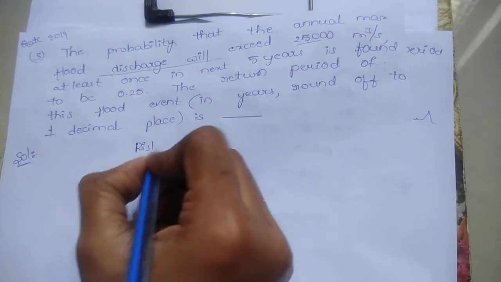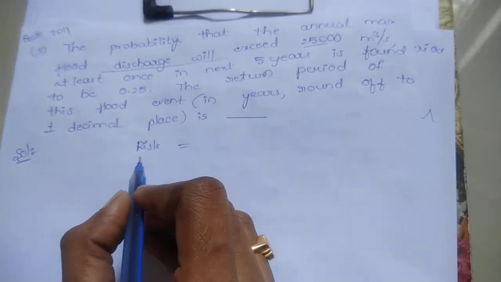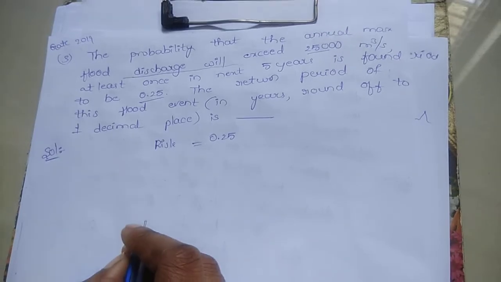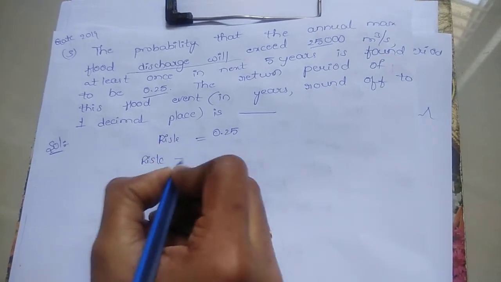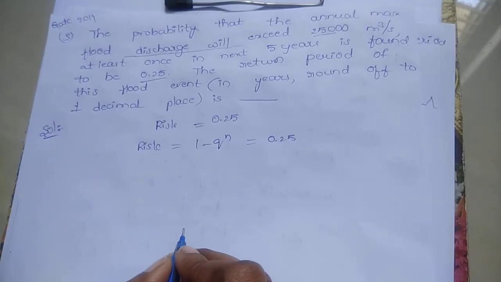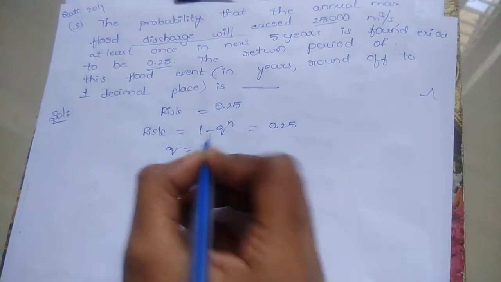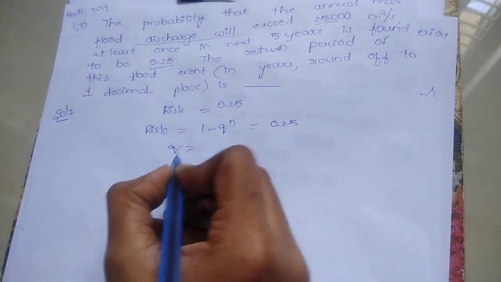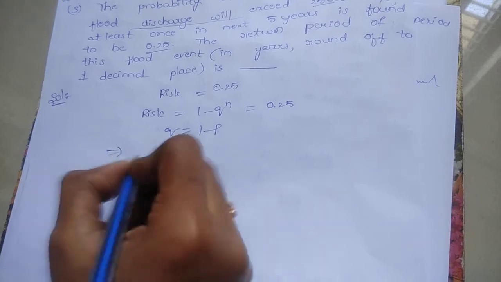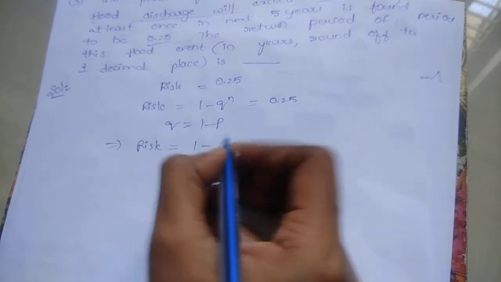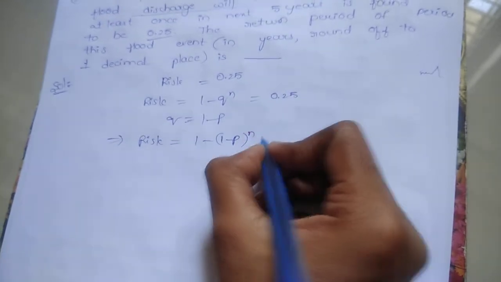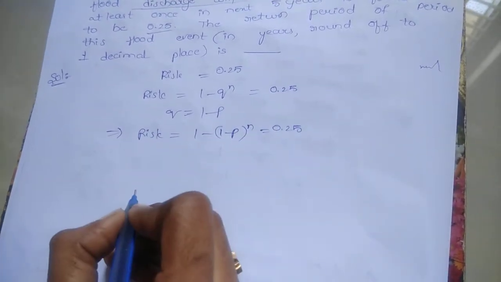First you have to know the value of risk equals 0.25. The formula for risk equals 1 minus Q power n, so that is equal to 0.25. You know the formula for discharge equals 1 minus probability. So risk equals 1 minus (1 minus p) whole power n, that is equal to 0.25.